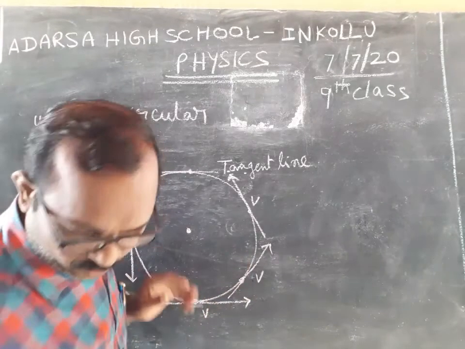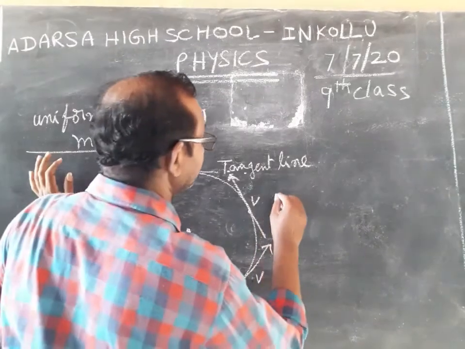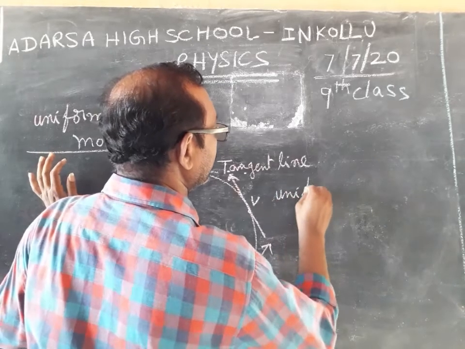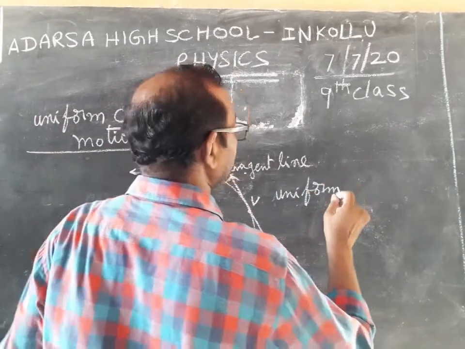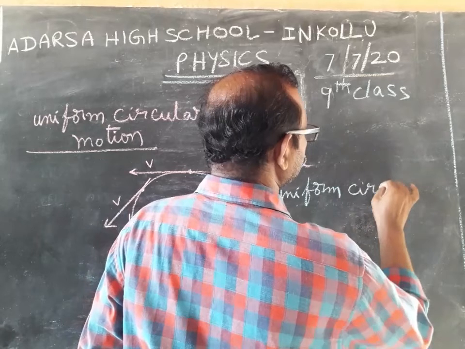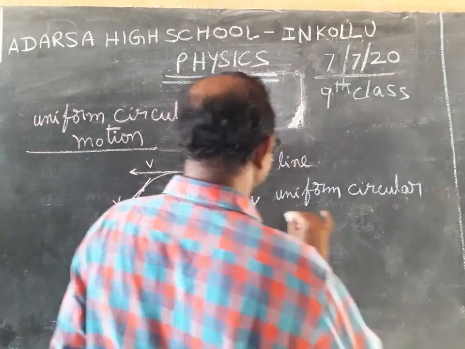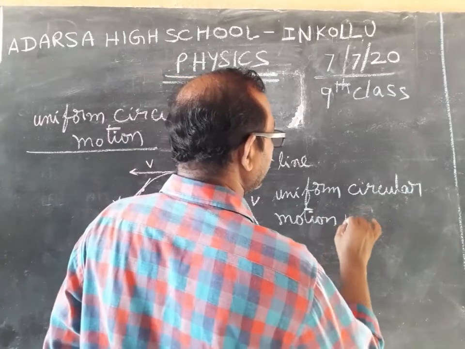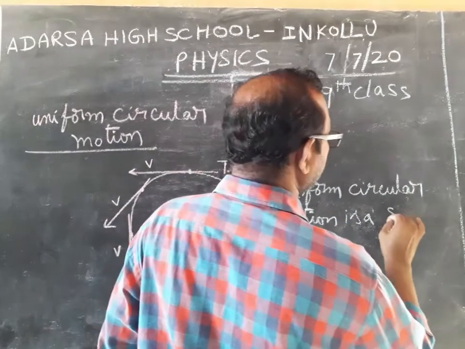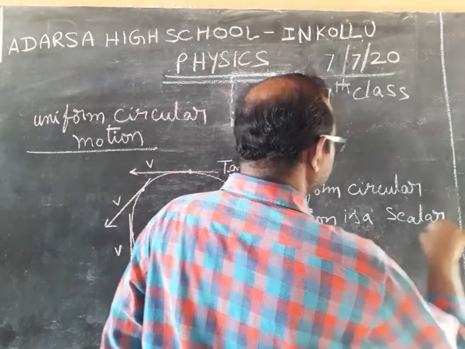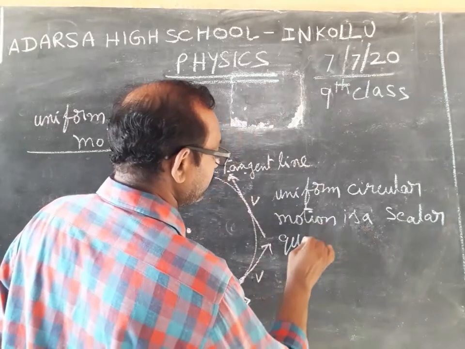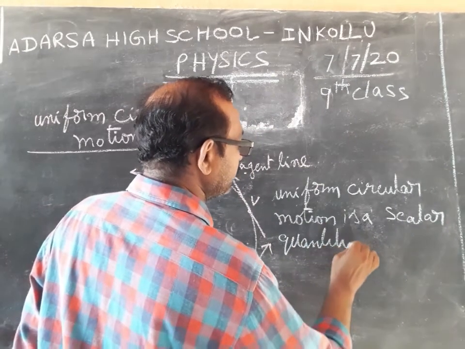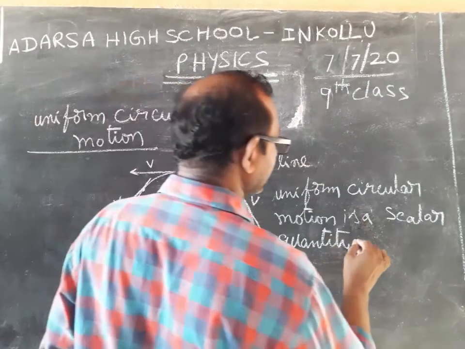That's why uniform circular motion is a scalar quantity.